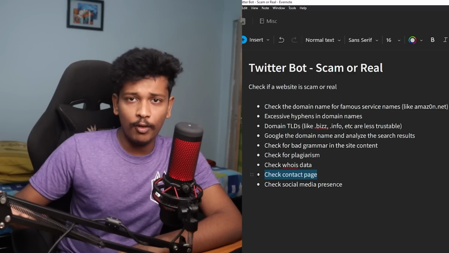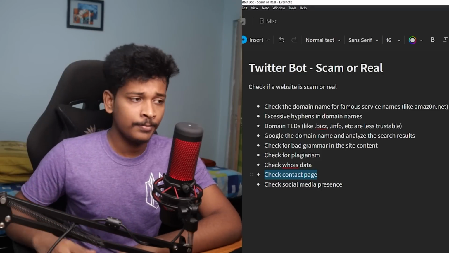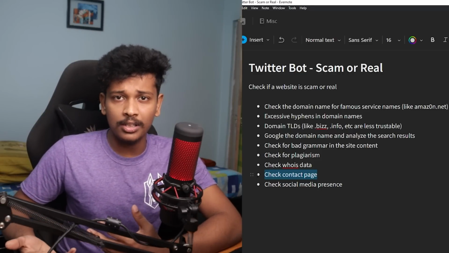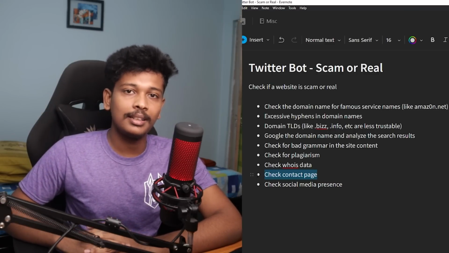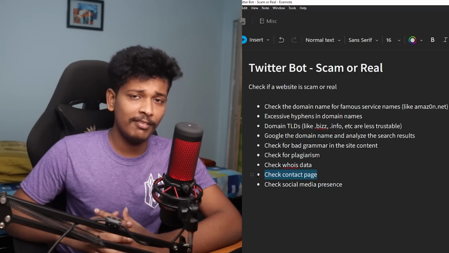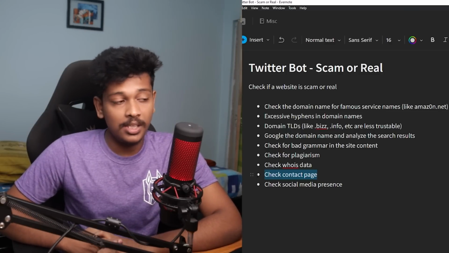And then we can also check the physical address, the location of that business, and check if it's valid or not. That's what I'm thinking right now, but that might make our task a little more complicated to actually validate stuff on the contact page. But we'll see as we move on.